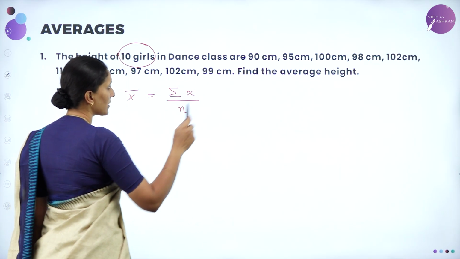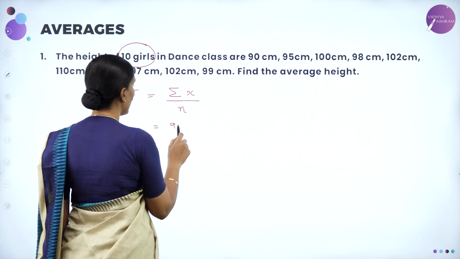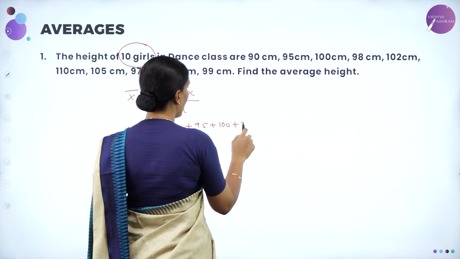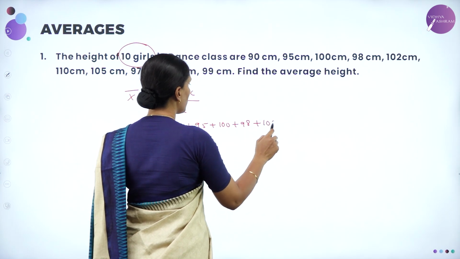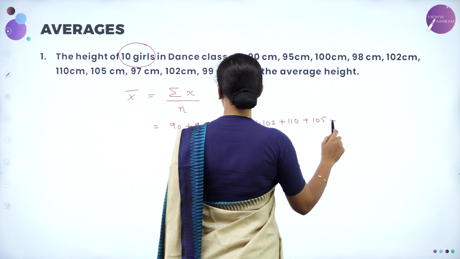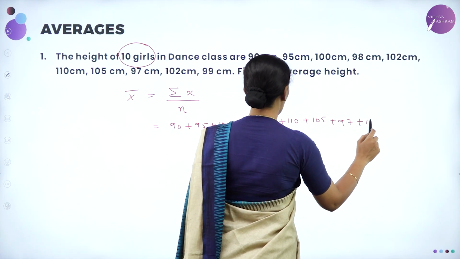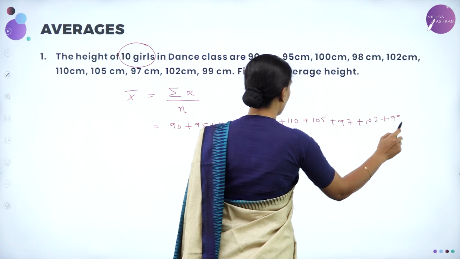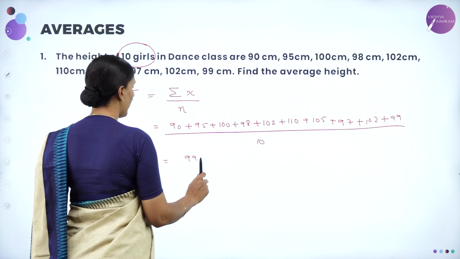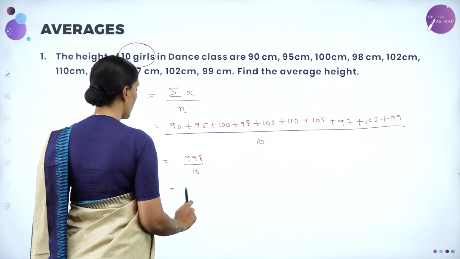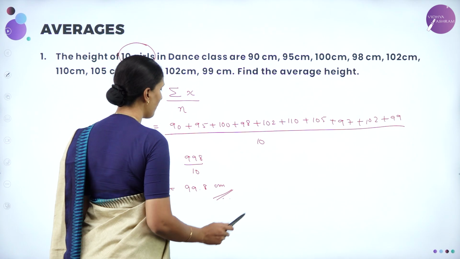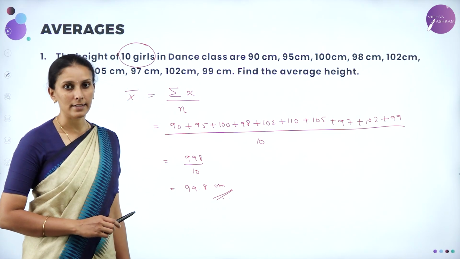So summation of x means add all these numbers: 90 plus 95 plus 100 plus 98 plus 102 plus 110 plus 105 plus 97 plus 102 plus 99, whole divided by 10. So that is equal to 998 by 10, which is equal to 99.8 centimeter. So this is the average height of the 10 girls.